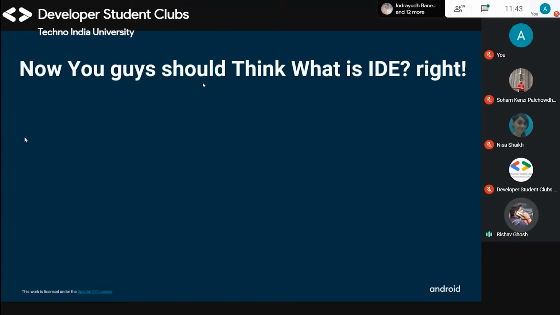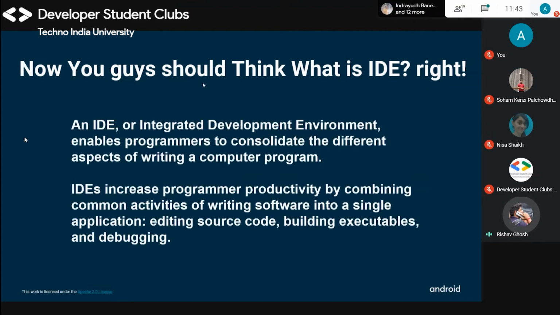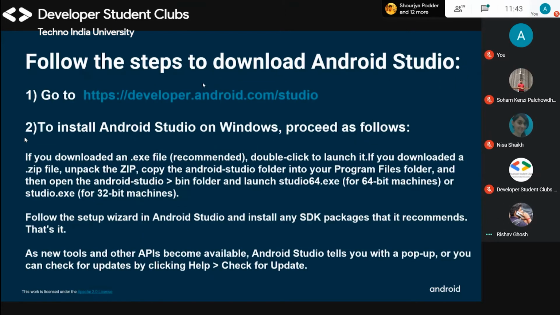Now you may wonder what an IDE is. An IDE, or integrated development environment, enables programmers to consolidate the different aspects of writing a computer program. IDEs increase programmers' productivity by combining common activities of writing software in a single application: editing source code, building executables, and debugging. When we install Android Studio, we will show how to edit the source code, build executables, and debug.